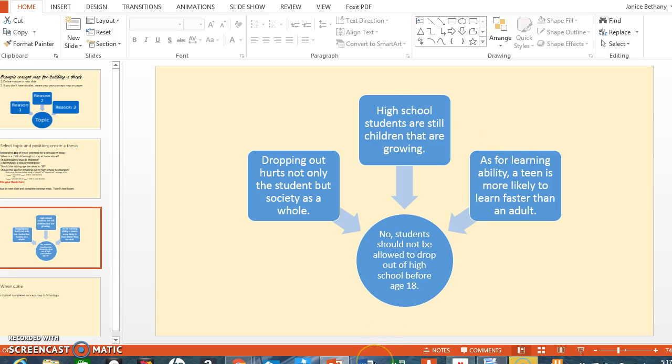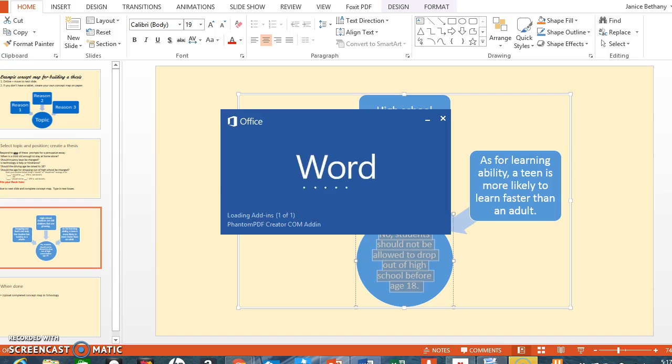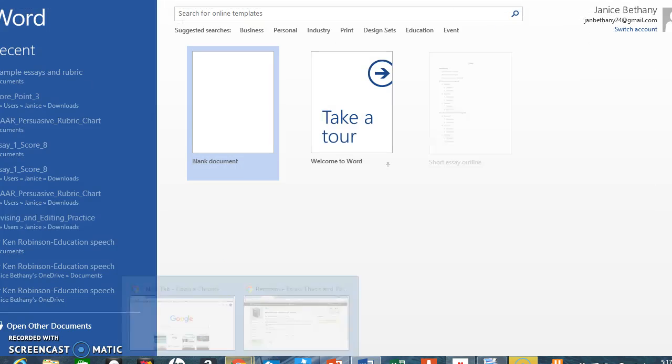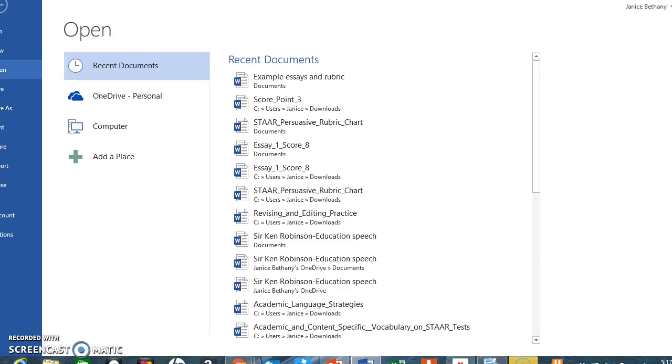So let's go to Microsoft Word. Let's highlight this. So I put my cursor in the middle, highlight it, with Control A, Control C will copy. Then I can move this into Microsoft Word. I'm going to do a blank document, and now I'm going to do a paste special.